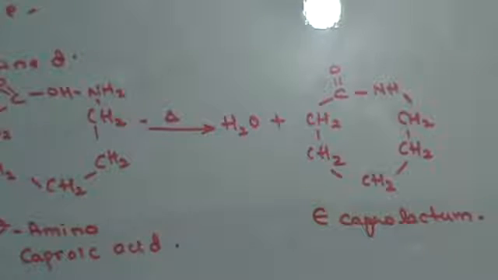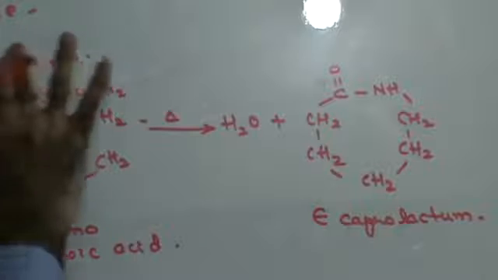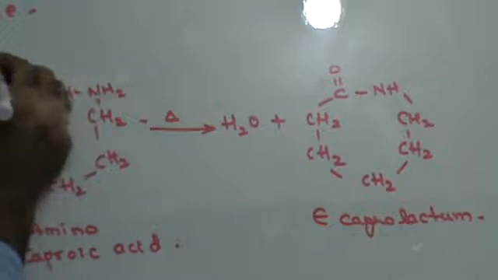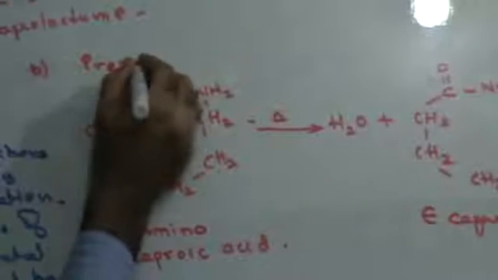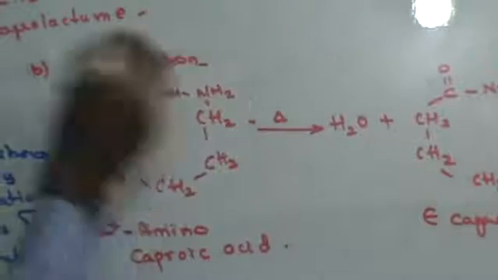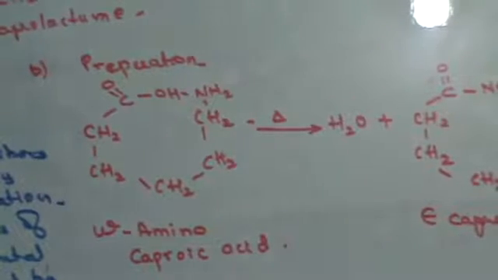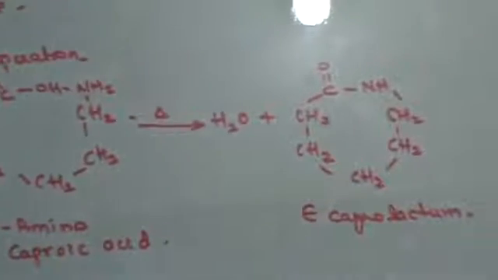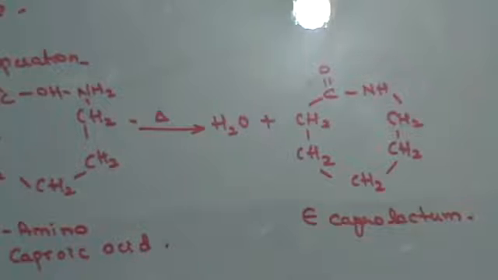Right? Now once you have caprolactam, what is the next thing that you have to do? We call this the preparation. Once you have this, you heat it in an inert atmosphere of nitrogen at 533 Kelvin. Heat. This is the first step.